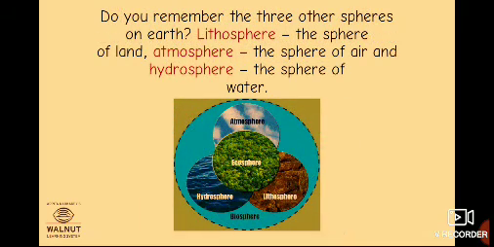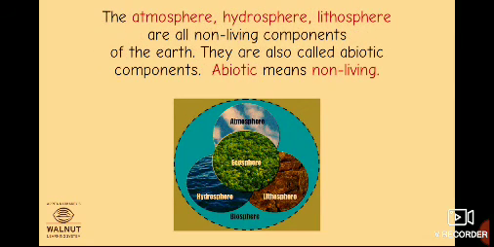Do you remember the three other spheres on earth? Lithosphere, the sphere of land; atmosphere, the sphere of air; and hydrosphere, the sphere of water. The atmosphere, hydrosphere, lithosphere are all non-living components of the earth. They are also called abiotic components.